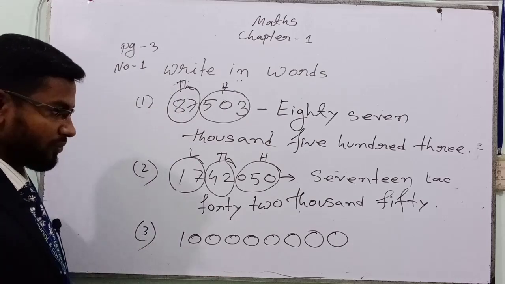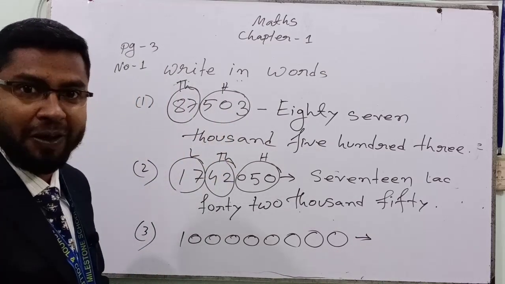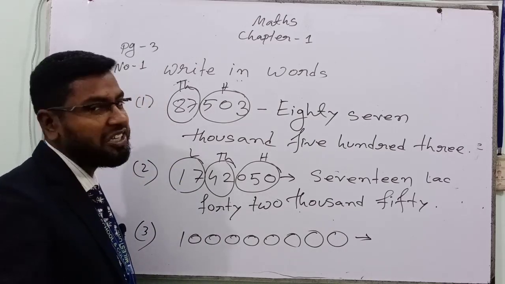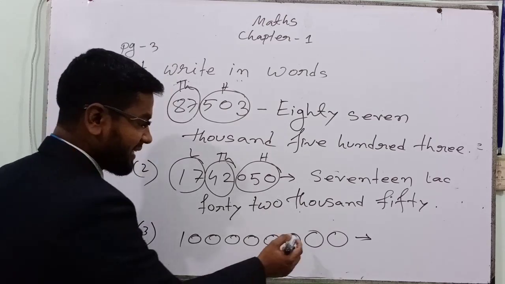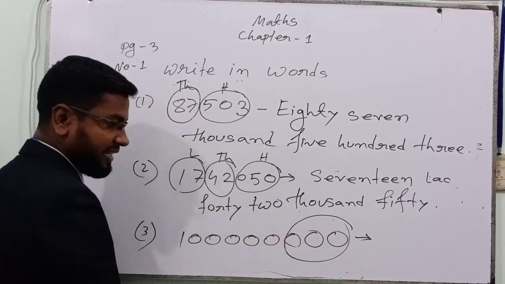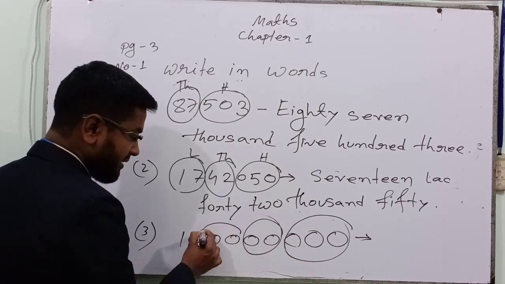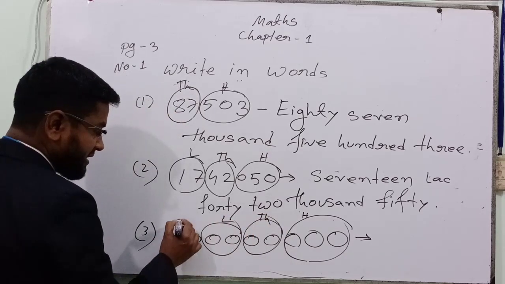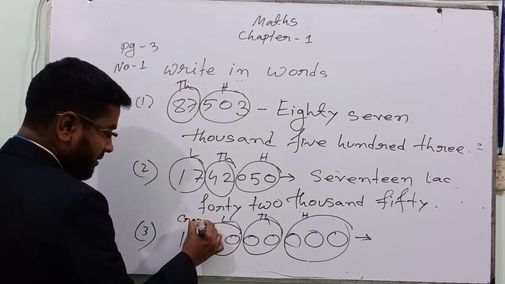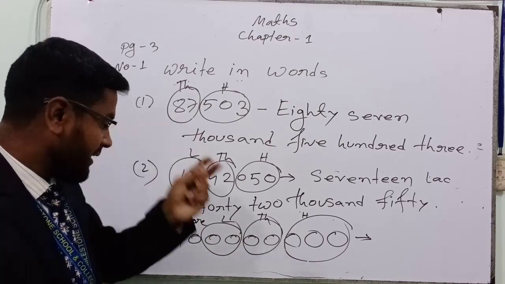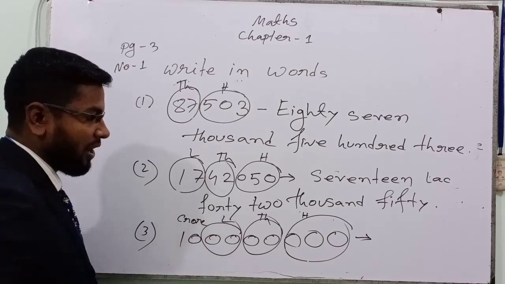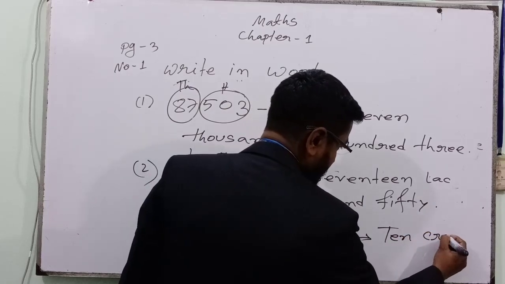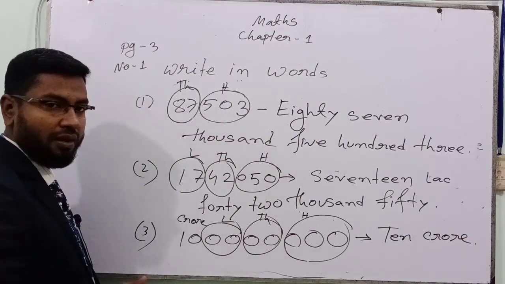100000000. Oh, it's a big number. But if you use this magical sentence, it will be easy. How will it be easy? 3, 1, 2, 3, 3. Then 2. Then 2. Then 100, 1000, lakh, and this is crore. How many crore? It has already gone up to crore. How many crore? Yes, 10. 10 crore. Is it easy?